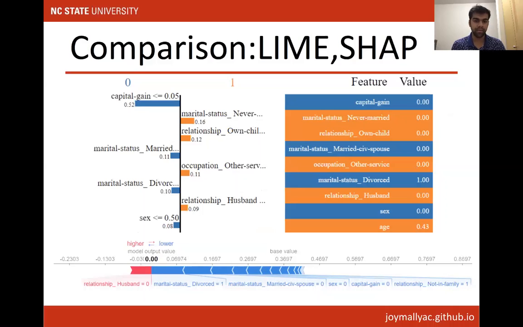Here, for the same data point, we use LIME and SHAP. The above picture is the LIME explanation, and the below picture is the SHAP explanation. If you look at the feature importance, you see that LIME and SHAP both are not complaining about gender or race. So this is not trustworthy. So we find our explanation is better than LIME and SHAP.